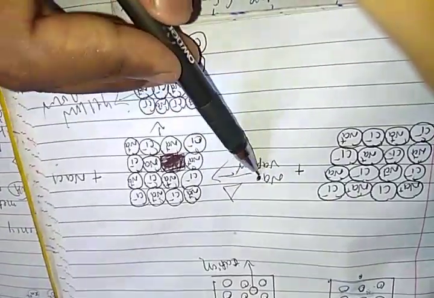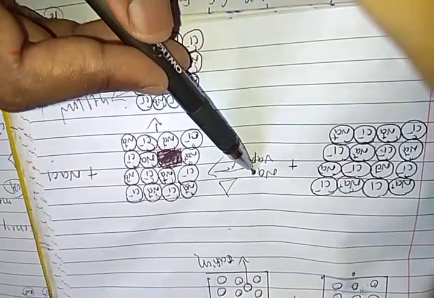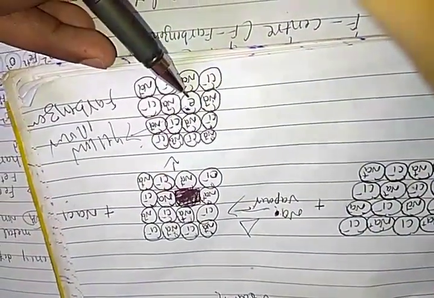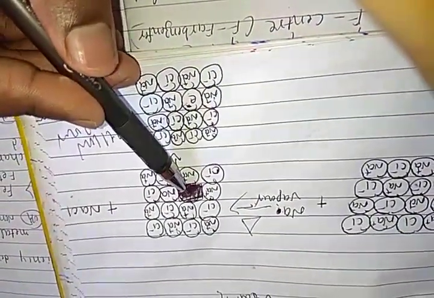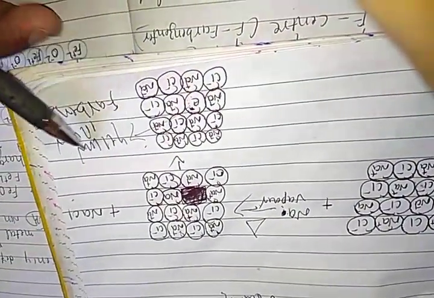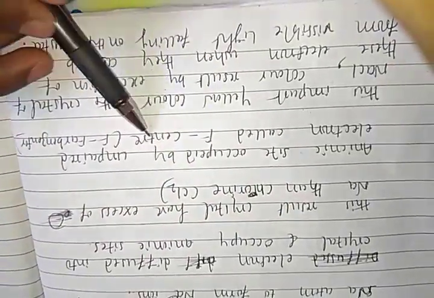If one chlorine is removed and attracts the sodium atom, the metal leaves electrons, because with a metal only electrons are released. These electrons released by the metal atom are attracted to the vacant position. The electrons occupy the vacant positions and exhibit yellow color, called the Farbenzenter or F center. Right, students?